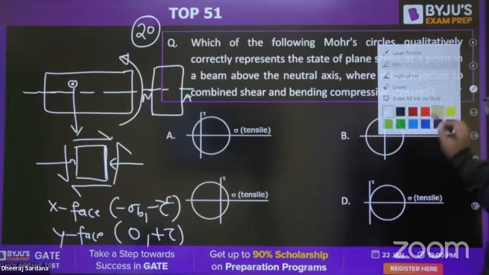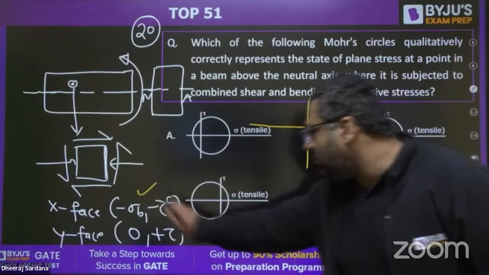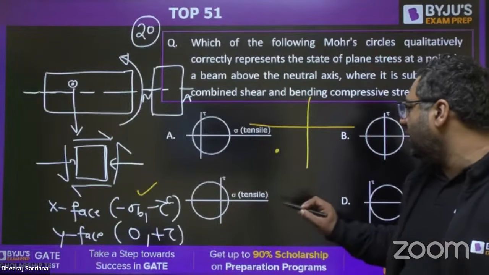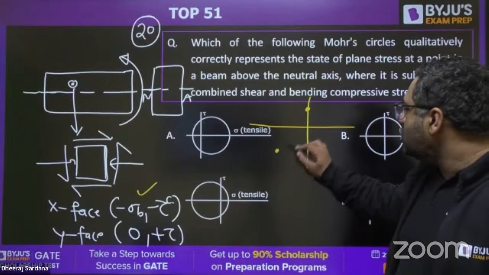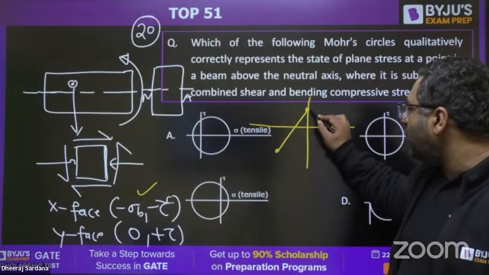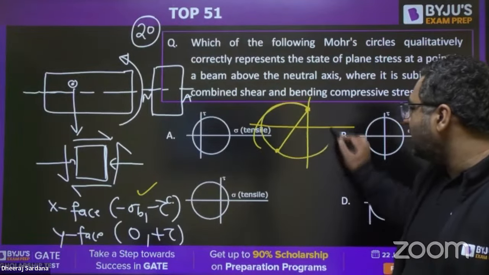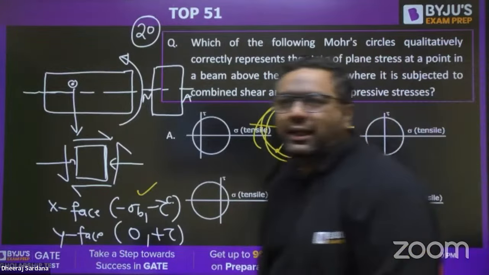So when you plot this, minus sigma b, minus tau will be somewhere here, and 0, plus tau will be somewhere here. Join these 2 points, take AB as the diameter, and plot a circle. The circle will be coming like this. So which one is correct: A, B, C, or D?